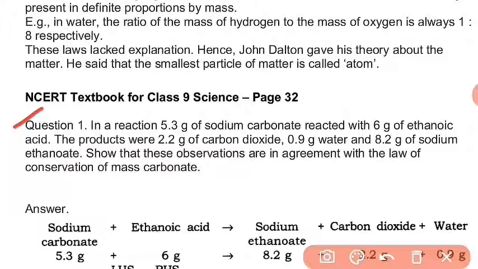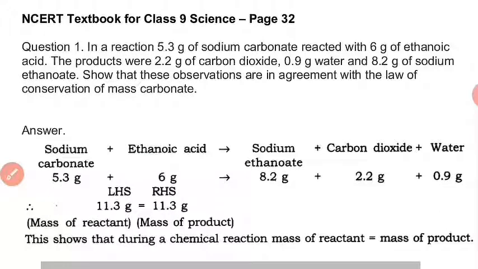Now let us first find out which are the reactants and which are the products. As it is given in the question that 5.3 gram of sodium carbonate reacted with 6 gram of ethanoic acid, that means sodium carbonate and ethanoic acid, these two are reactants. In return we get sodium ethanoate, carbon dioxide and water.